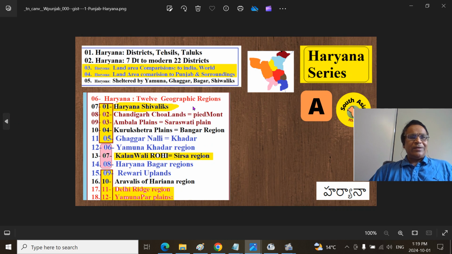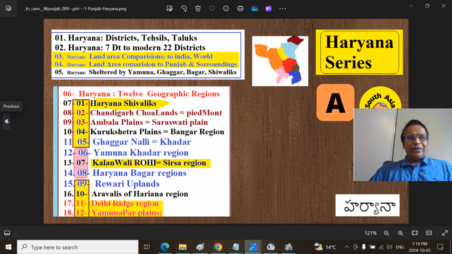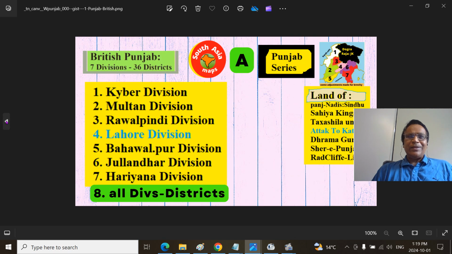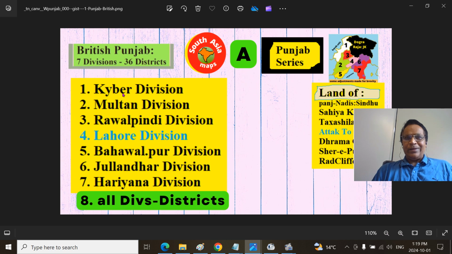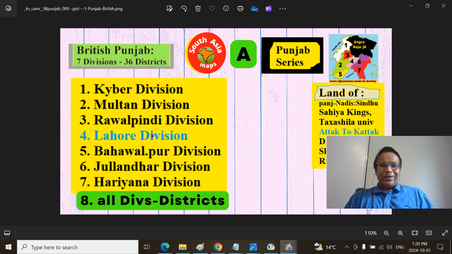This is the Haryanvi speaking, Khariboli speaking Punjab, the Haryana series I explored, and of course the Punjabi speaking East Punjab across the Radcliffe line, which we explored together. And this is the British Punjab, seven political divisions and around 36 districts, and I also included the Bahawalpur region with three districts.